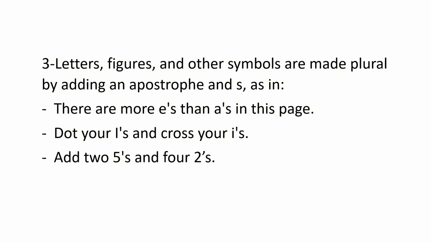Add two 5's. You want to talk about two fives, so you put an apostrophe over the five and you put an s. And four 2's, so you wanted to tell the twos in plural, so you put an apostrophe and an s. So this is the way of adding an apostrophe and s to the letter to make it plural.